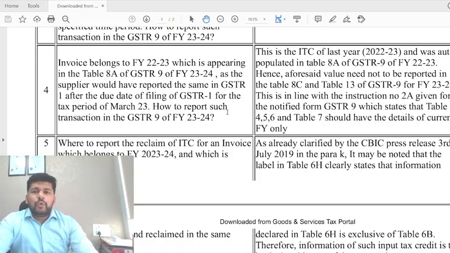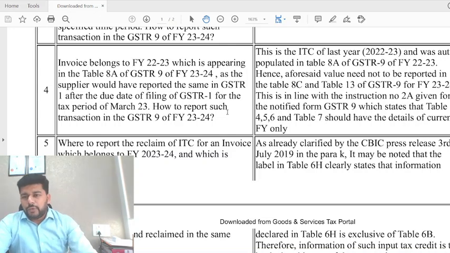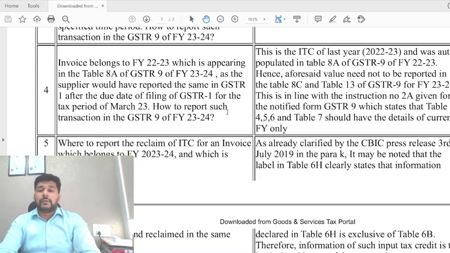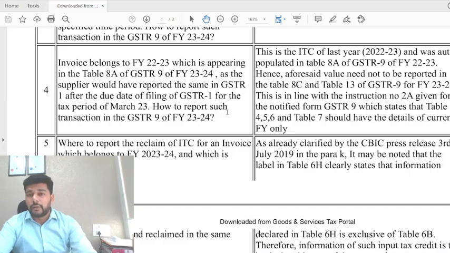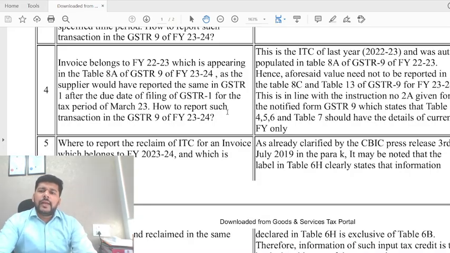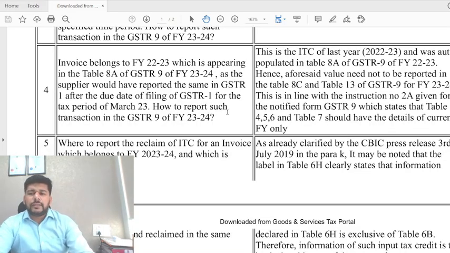Now here there can be two possibilities. One is that the credit was claimed during the year 23-24 within the permissible time limit for FY 22-23. So in all practical senses, this credit might have been a part of table number 6A, which had the auto populated input tax credit of FY 23-24. Now here what is the treatment they are saying? This is the ITC of last year and was auto populated in 8A. Hence the aforesaid value need not be reported in the table number 8C and table number 13, which is obvious because this credit has already appeared in your table number 6B.